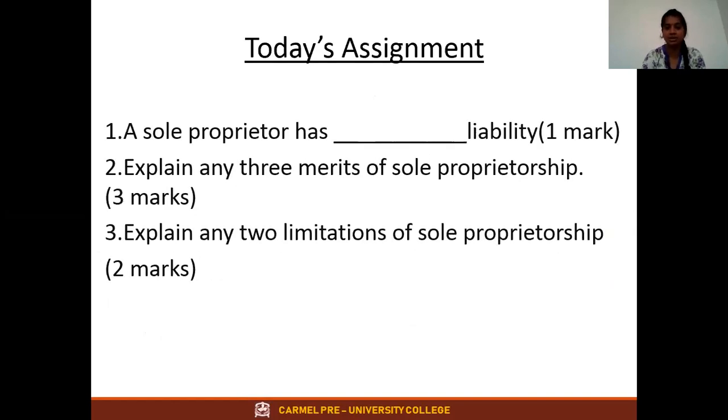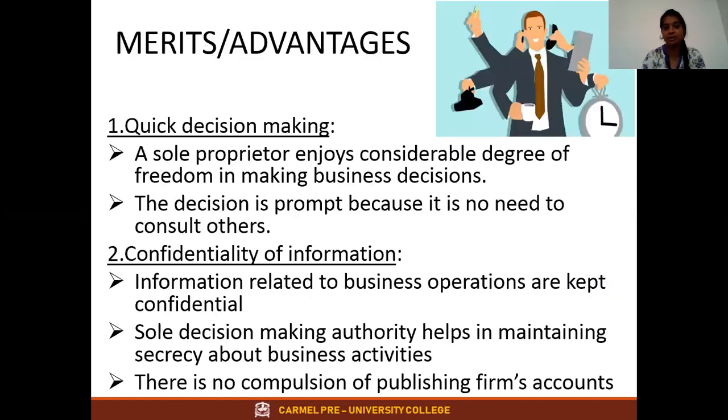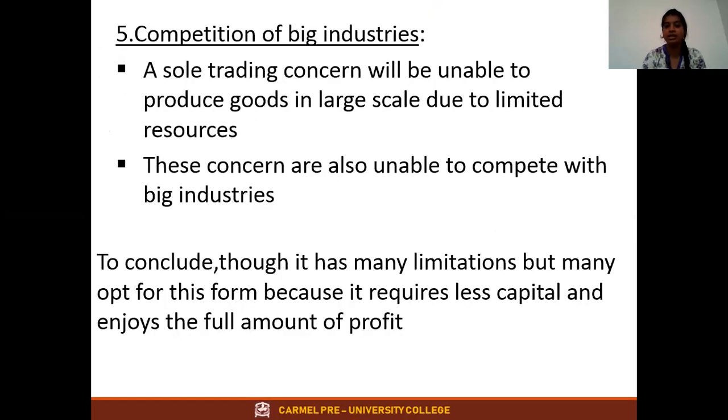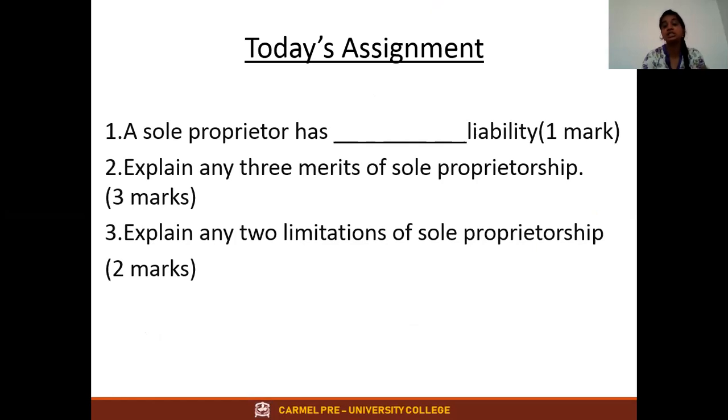Understood? And today's assignment is, students: a sole proprietor has dash type of liability. What type of liability, students? They have unlimited liability. Yes or no? The second one is, explain any 3 merits of sole proprietorship. We have 5 merits. Can you see here? We have 5 merits. Explain any three. You can explain the first three, or any three. However, the points I gave below each sub-point, you have to write like that. And the next one is, explain any 2 limitations of sole proprietorship. There are 5 limitations. You can explain 2. So 3 merits, 2 limitations, and one mark you're going to write as homework, students.